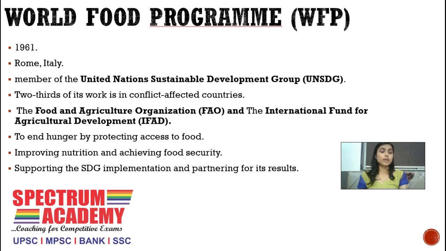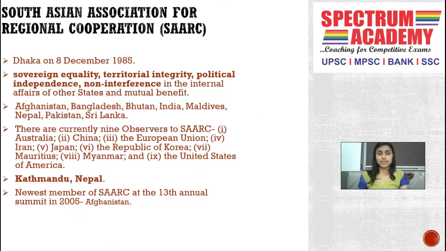After the World Food Programme, we have SAARC, that is the South Asian Association for Regional Cooperation. It had its first meeting on 8th December 1985 in Dhaka. Its main objective is to maintain sovereign equality in member countries, to give them territorial integrity, political independence, and non-interference in the internal affairs of other states and mutual benefit.